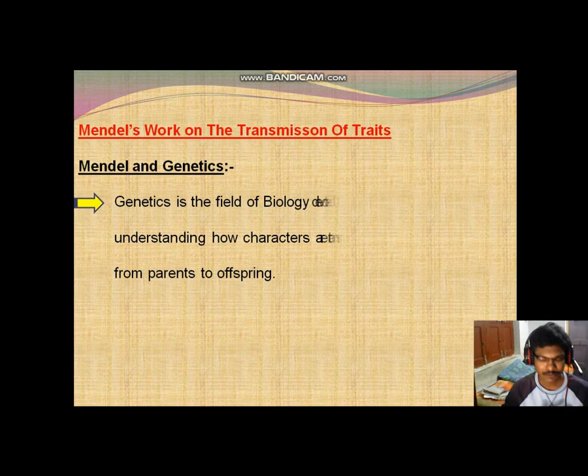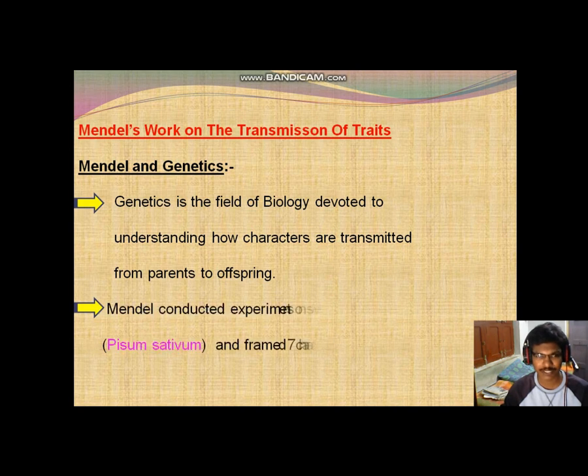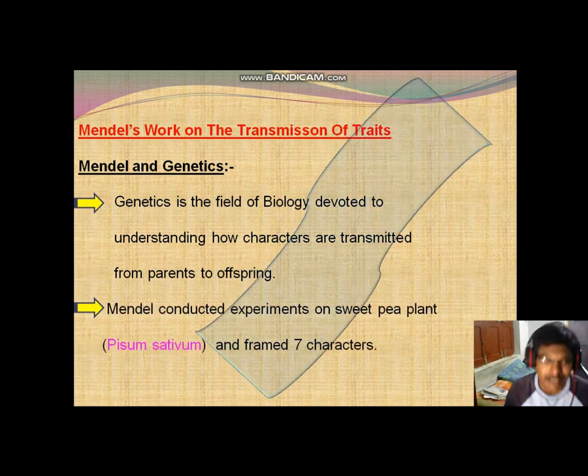First we have to discuss Mendel and genetics. So what is the connection? Genetics is the field of biology devoted to understanding how characters or traits are transmitted from parents to offspring, which means the next generation.